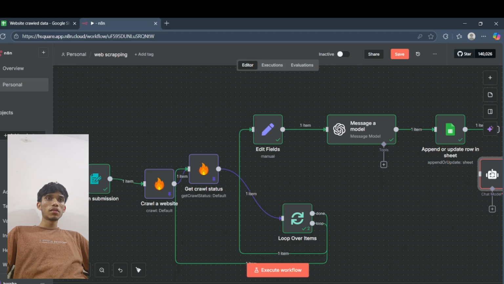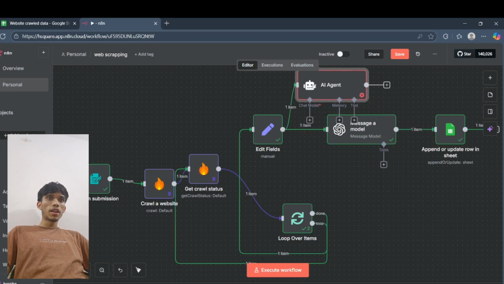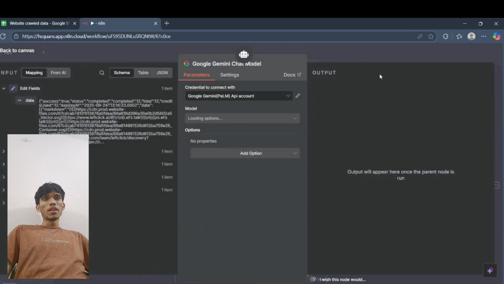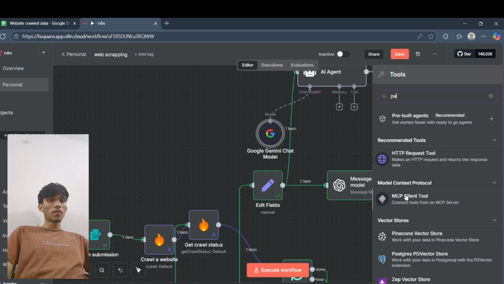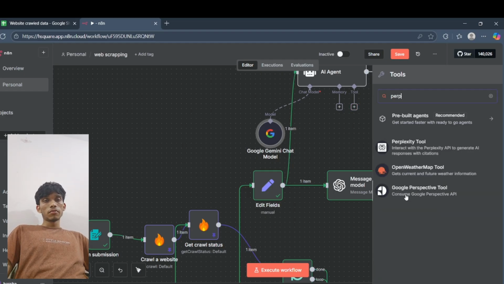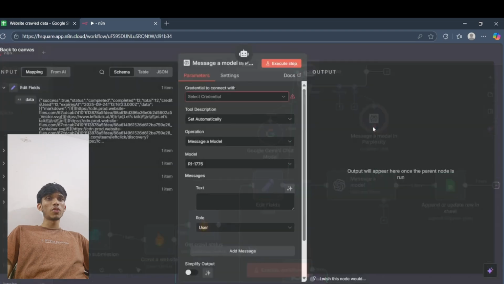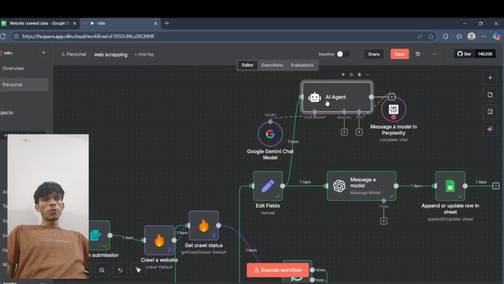Delete this and just drag and drop it right here. Just add a Google Gemini chat model or whatever you want to. And again, I like to connect Perplexity for research of pain points. So what I do is I just connect, and again there is no credential, I have to add in a cloud account.